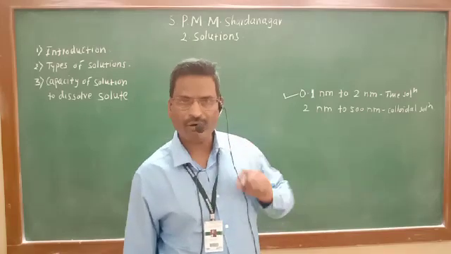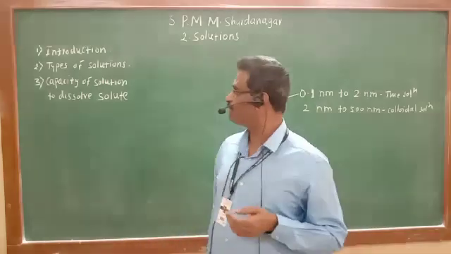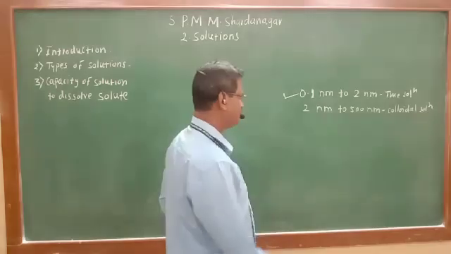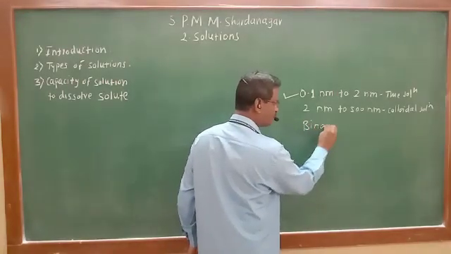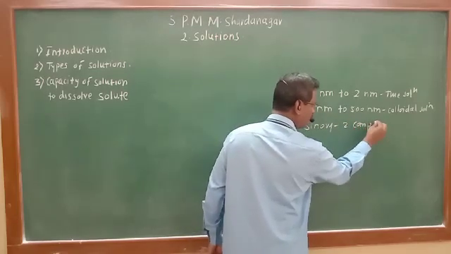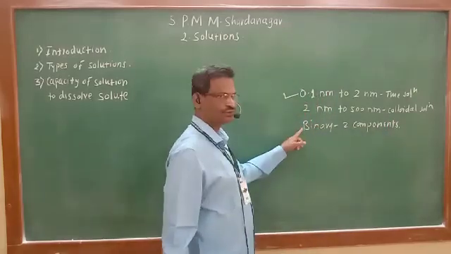Now, depending on how many components are used for the preparation of a solution, there are different types of solutions. If two components are used for solution preparation, it is known as a binary solution.